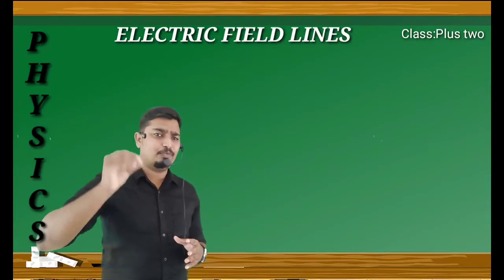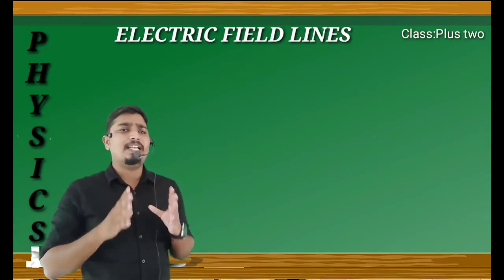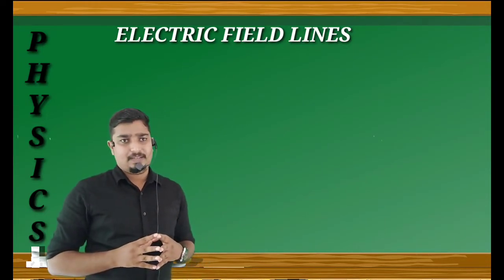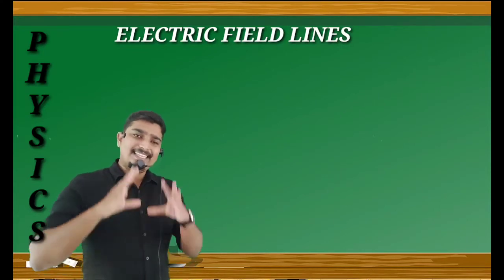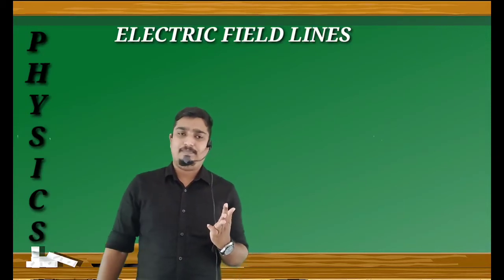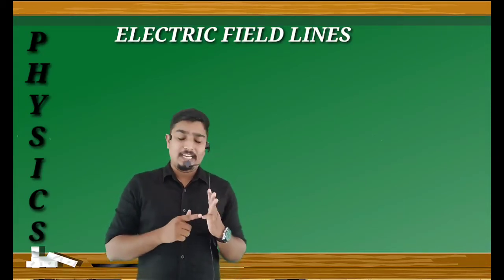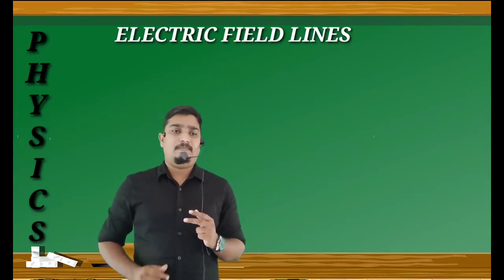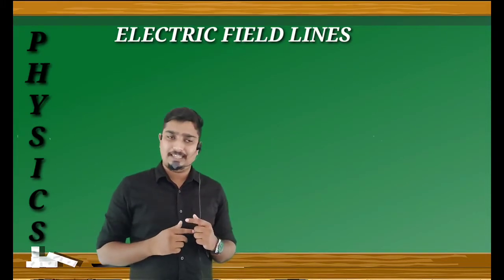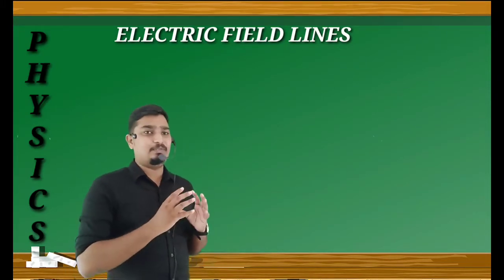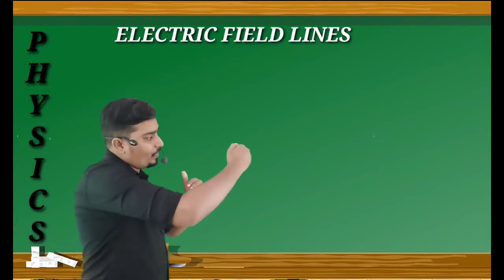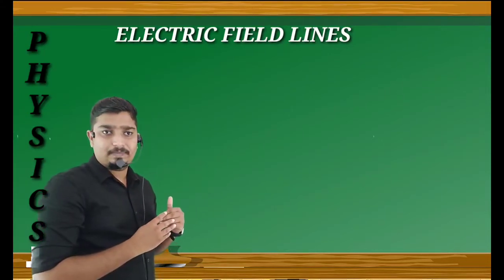That is, the electric field lines give the pictorial representation of what? Electric field. In that picture, we get the strength of the electric field, the direction of the electric field, the magnitude of the electric field, and what the electric field is at that point, or near the charge.